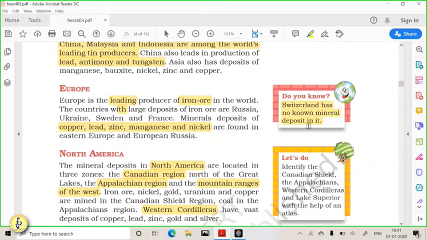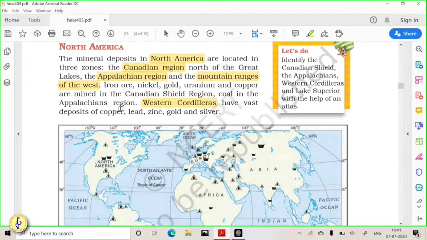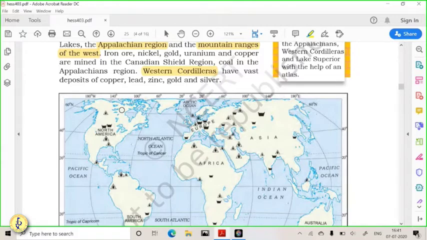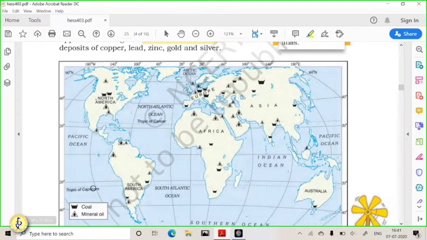Switzerland is a country that mainly runs on tourism, so mineral exploration is not done vastly in Switzerland. Now, Europe is also a leading producer of coal.